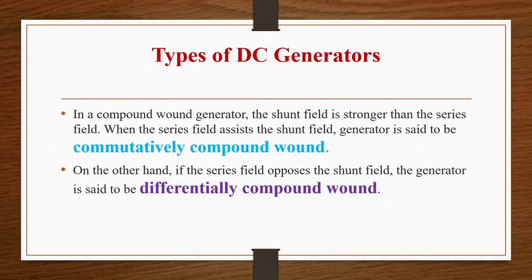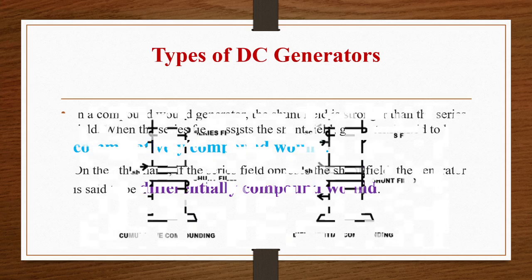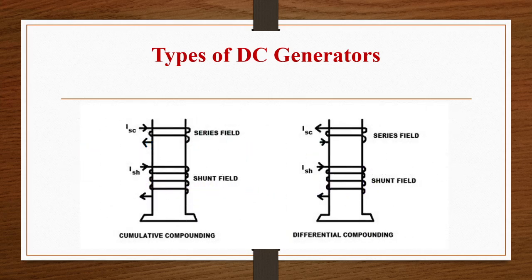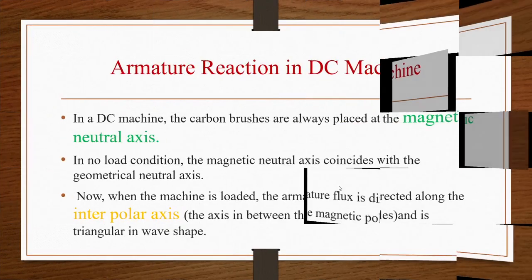Now another classification of compound generator is cumulative compound generator and differential compound. So in cumulative compound, both the currents ISC and ISH are in the same direction, and hence their fluxes are also adding each other. Whereas in differential compound, we can see the current of series field winding and shunt field winding are opposing each other. Fluxes are also opposing each other. So in cumulative compound fluxes are adding each other, and in differential compound fluxes are opposing each other.